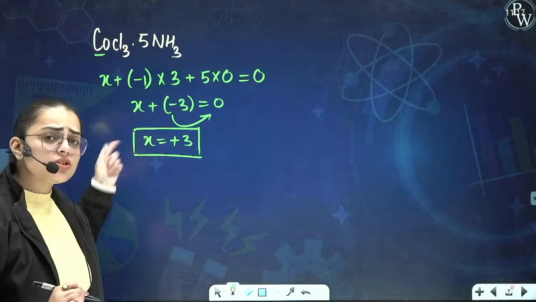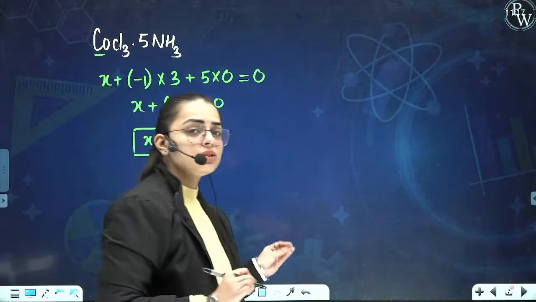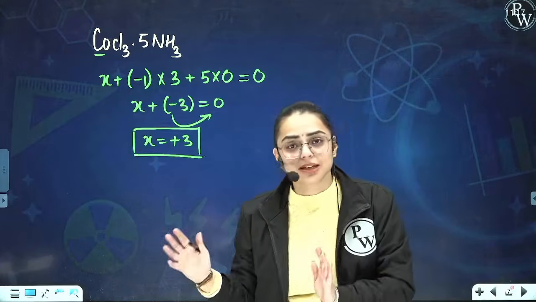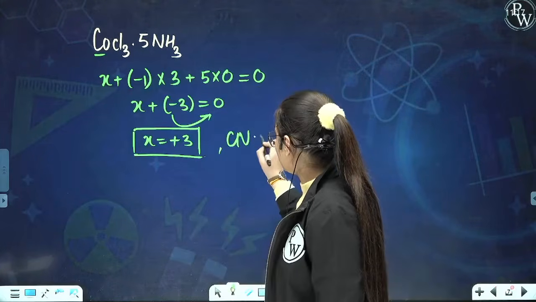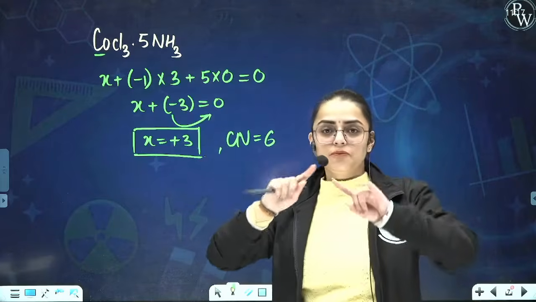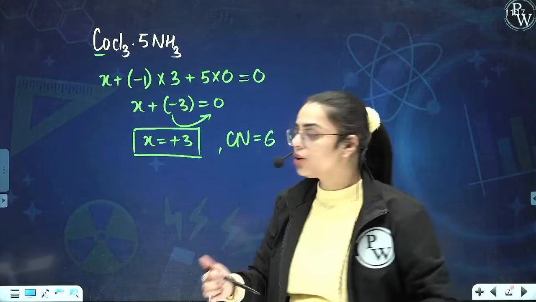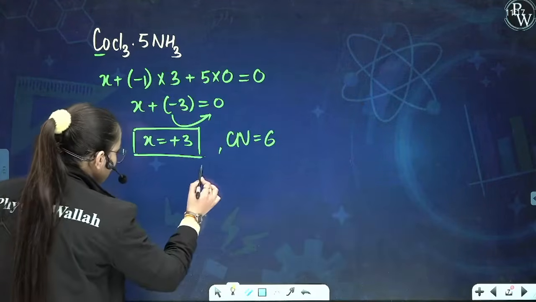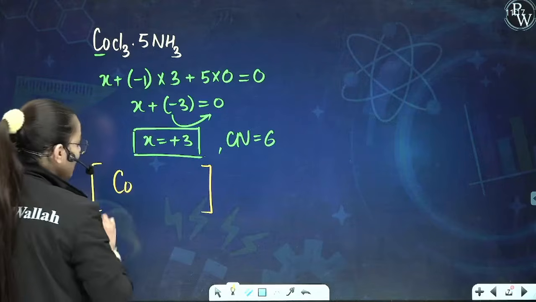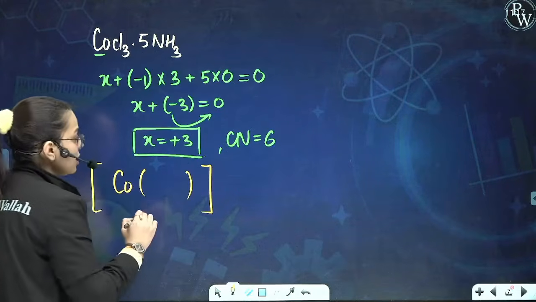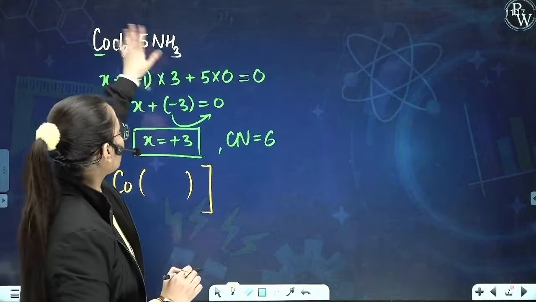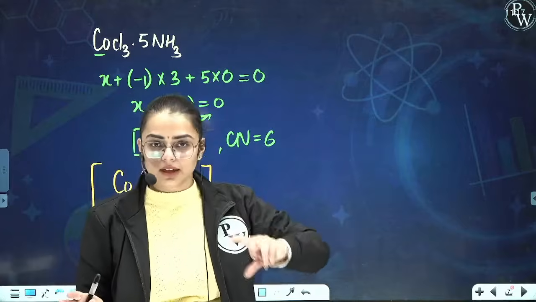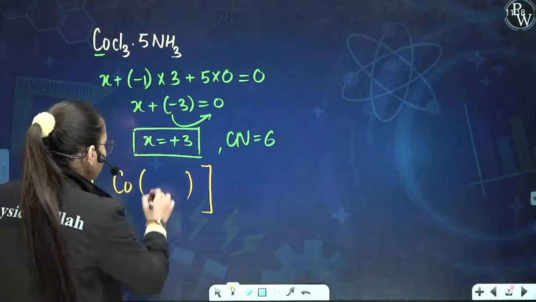I've told you just now that when the oxidation number of the central metal atom comes out to be +3, the coordination number shall be 6. Now how will you make a coordination compound? In order to build a coordination compound, you require square brackets, the central metal atom, and the ligands. In the coming cases you will know that ammonia is a strong field ligand and Cl is a weak field ligand. So we will be inserting ammonia over here.